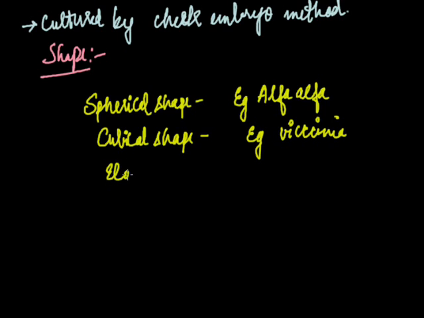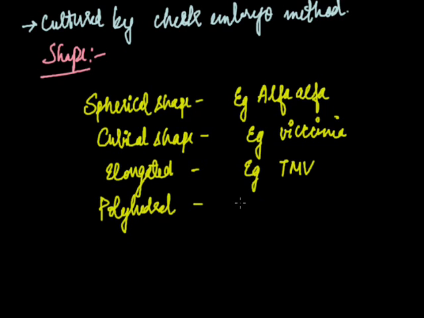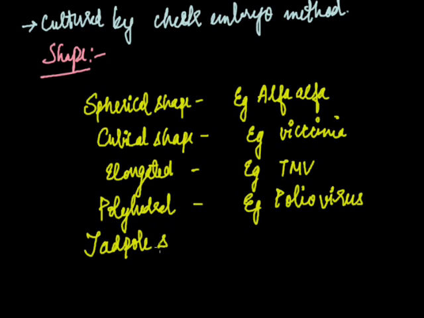Elongated shape is of TMV. Polyhedral is of poliovirus. Tadpole-like shape, example is T2 bacteriophage.